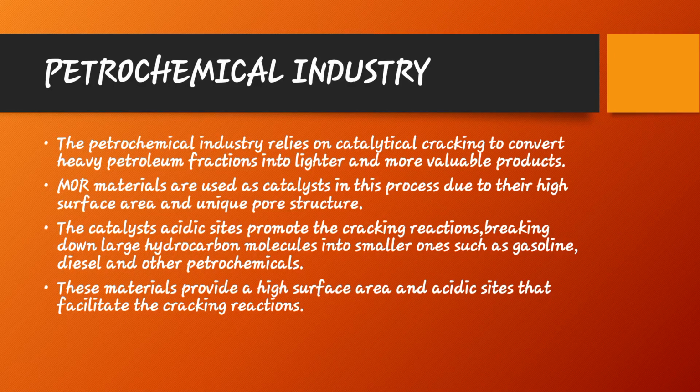Petrochemical industry. The petrochemical industry relies on catalytic cracking to convert heavy petroleum fractions into lighter and more valuable products. MOR materials are used as catalysts in this process due to their high surface area and unique pore structure. The catalyst's acidic sites promote the cracking reactions, breaking down large hydrocarbon molecules into smaller ones such as gasoline, diesel, and other petrochemicals. These materials provide a high surface area and acidic sites that facilitate the cracking reactions.